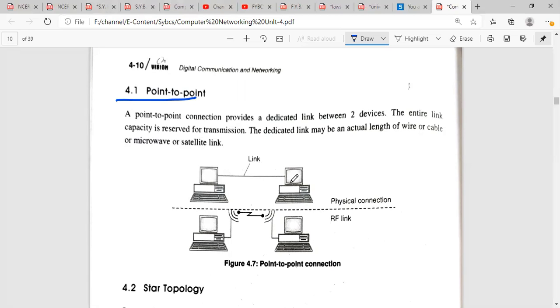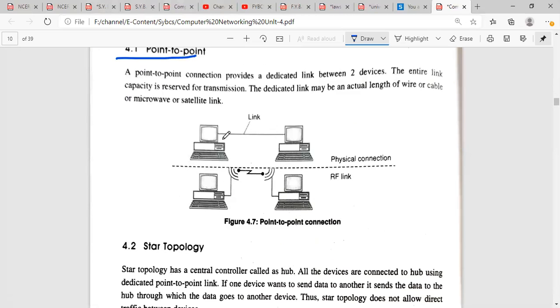It is a wired connection or it is a wireless communication. If it is wired, we can have any kind of wire, fiber optical cable or coaxial cable. There may be a wire, microwave or satellite link also. This is a physical or wired connection. And in the second diagram, the one below, there is an RF link. So communication is happening with the help of wireless communication.